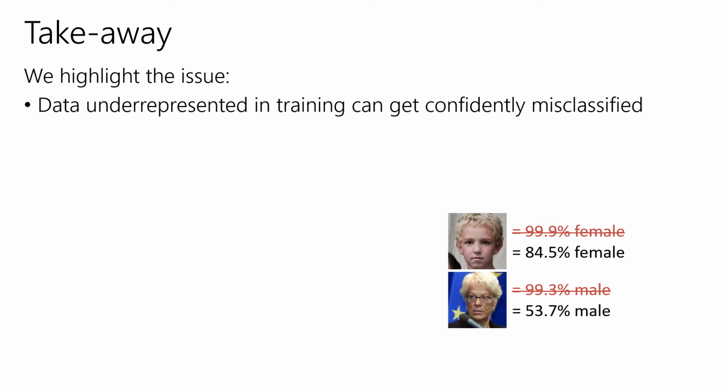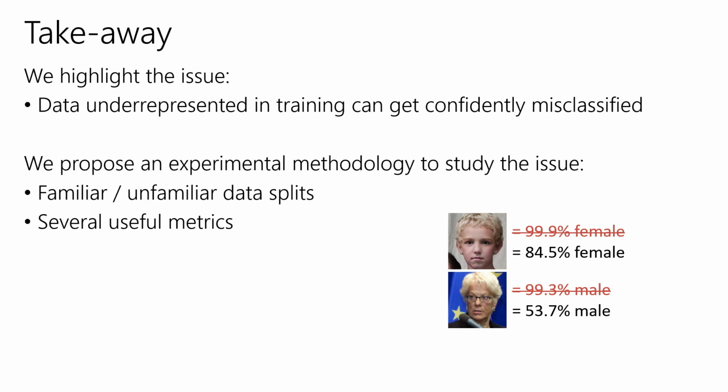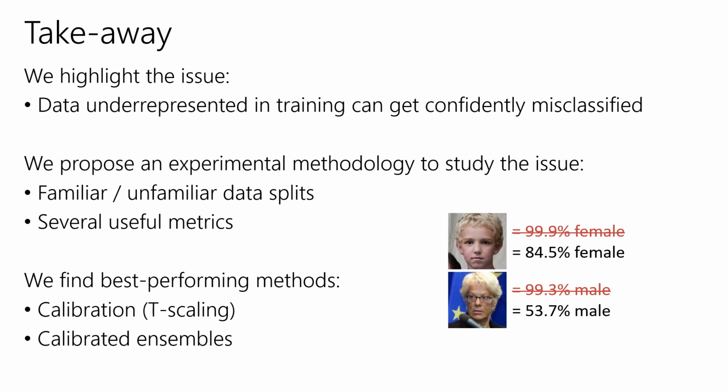To sum up, we highlight the issue that classifiers are often confidently wrong, especially with data underrepresented in training. We propose an experimental method to study the problem with familiar and unfamiliar data splits and several useful metrics. Among several potential solutions, temperature scaling calibration is the most effective at reducing overconfidence for a single model, while ensembles further improve accuracy and reduce overconfidence.